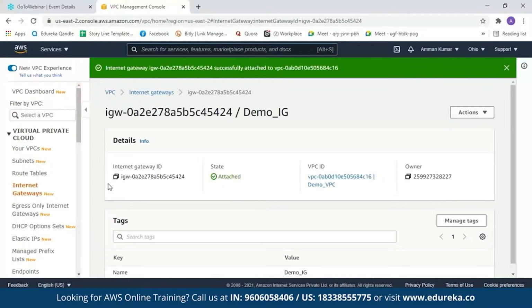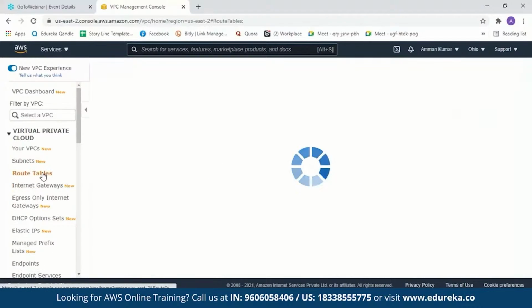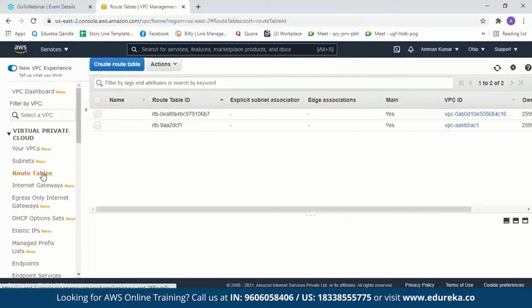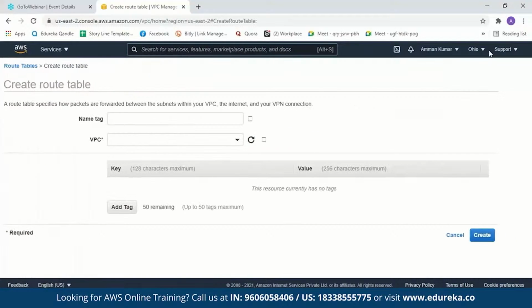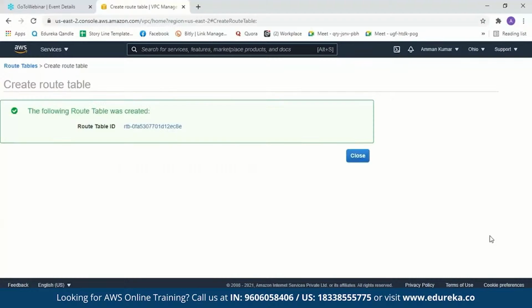Now let us move on to the next step and create a route table. As I've mentioned before, a route table determines where the network traffic from a VPC is directed. Now these are some of the default route tables, but we'll create a new route table. So now we have to name the route table. Let us name it Demo Route Table. And we have to attach a VPC to it. Here is a VPC. Let us create it. We'll get a message saying the following route table was created. And here is the route table ID.